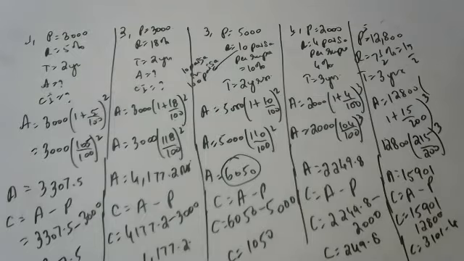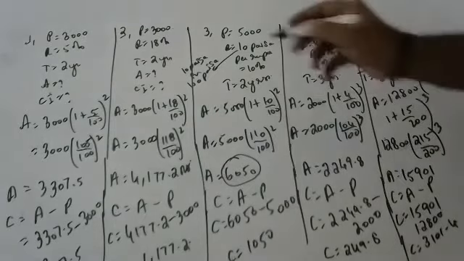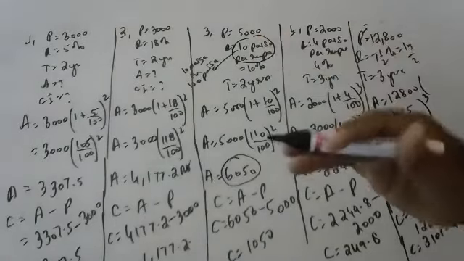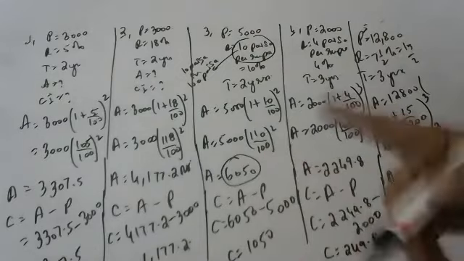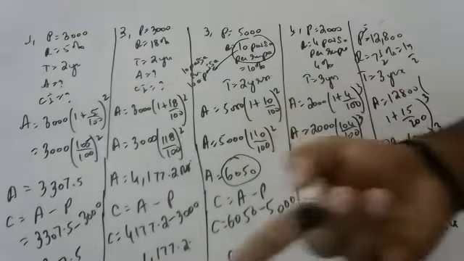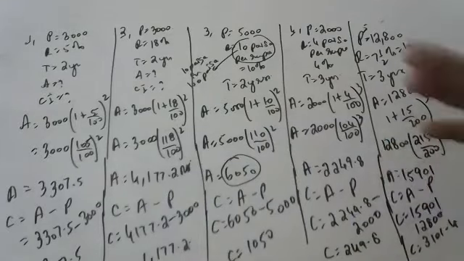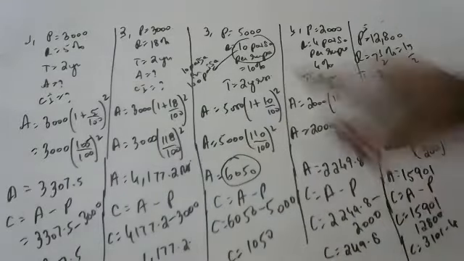I hope you understood. These are direct sums. Only if they say 10 paisa per rupee, take 10%. Why? Because 10 paisa per rupee means 10 paisa per 100 paisa. So it is 10%. Don't get confused. Okay.